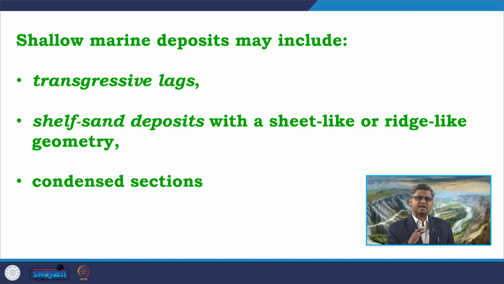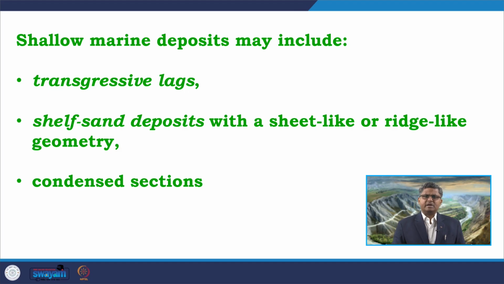The wave ravinement surfaces form by wave scouring and wave reworking in the shore face area, and on that surface we get these lag deposits, called transgressive lag. These are nothing but the coarsest materials available in that setting, and they are not carried forward by the available energy of the agent operating in that depositional regime.